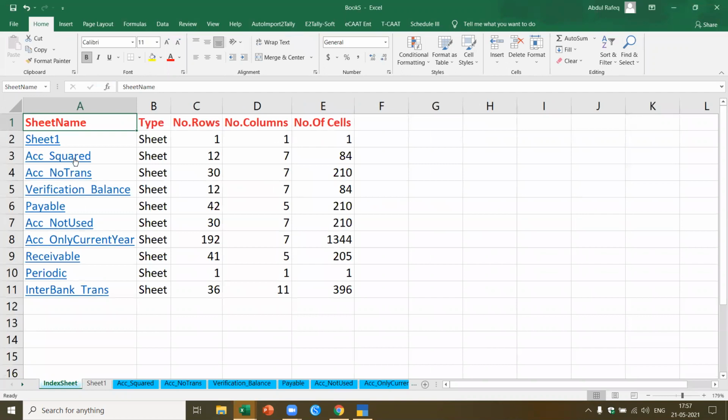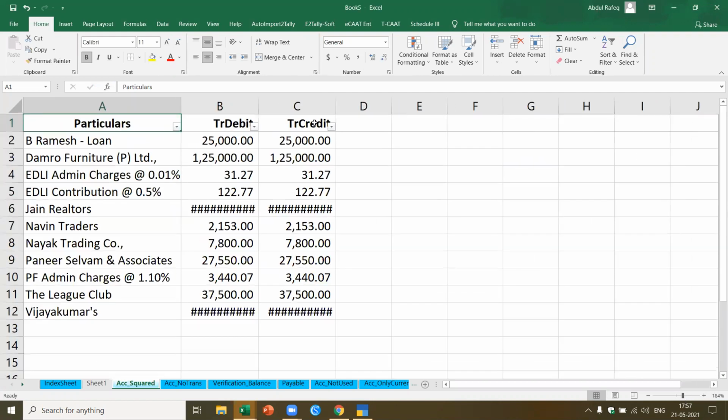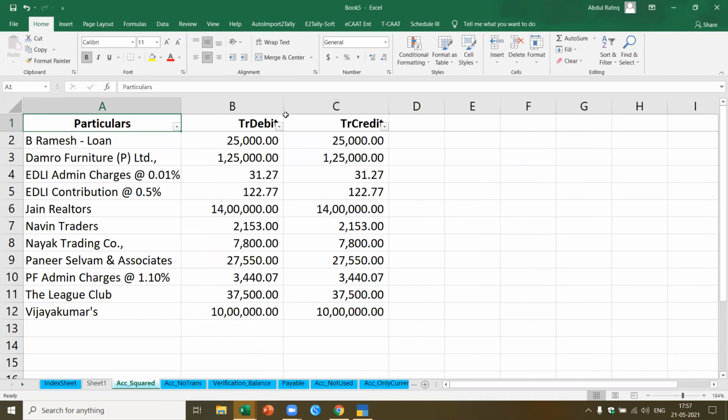Here inside this, I can go to this. These are accounts which are squared off during the year, which means the debit and credit are balanced during the year. So I can see what happened, which means this will not come in the trial balance. It could be possible they might have done some adjustments. I can go and pick up this particular item. For example, there's a transaction debit and a transaction credit. Similarly, Vijay Kumar 10 lakhs and 10 lakhs. So this account has been closed during the year. In a trial balance, it will not come. But I'm interested in analyzing what has happened in the transactions. I can pick up these details.